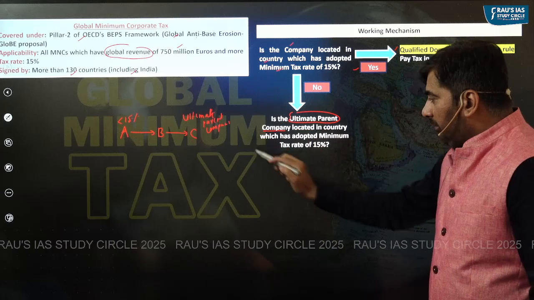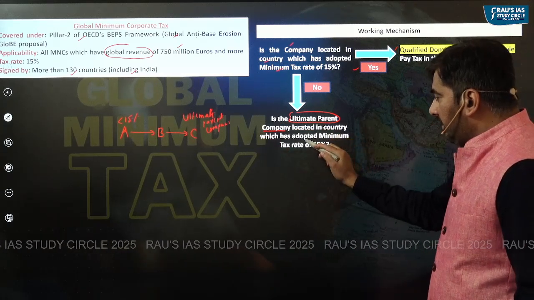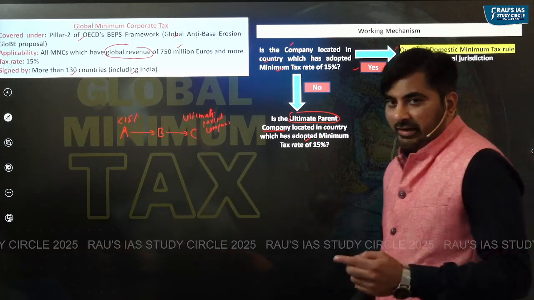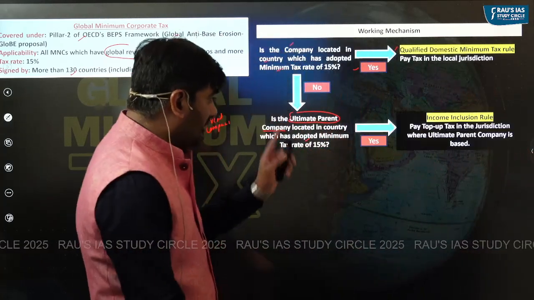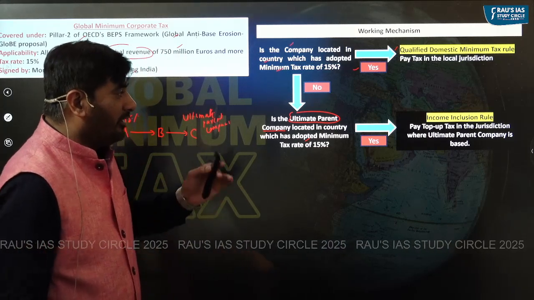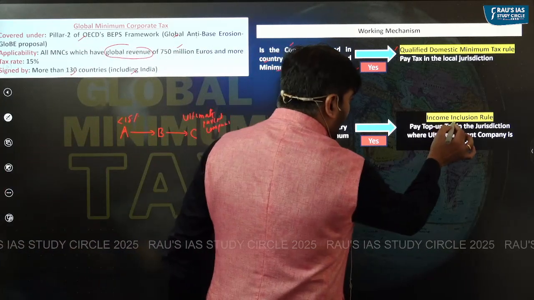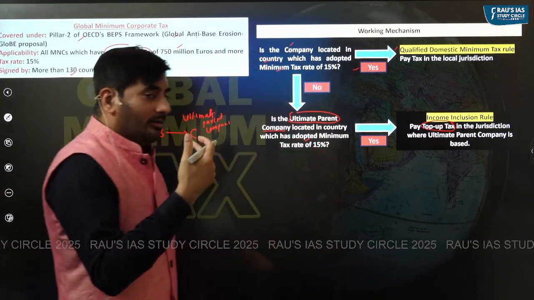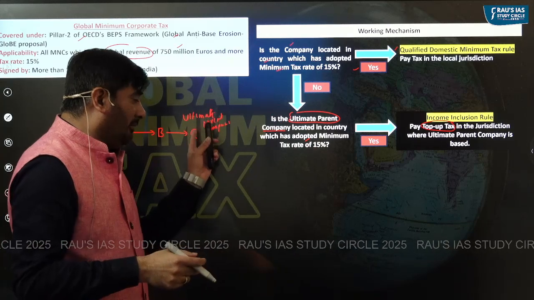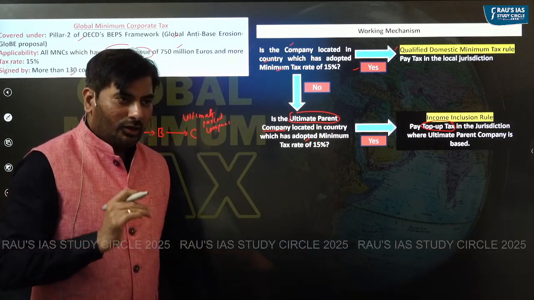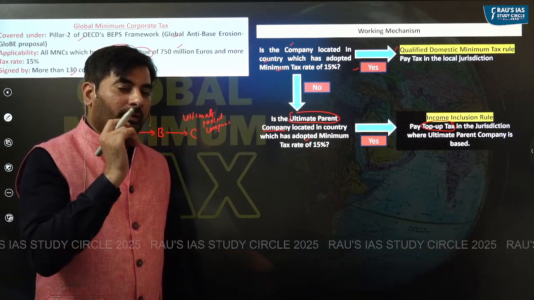Is the ultimate parent company located in a country which has adopted minimum tax rate of 15%? If it is yes, in that particular case, the company will pay what is called top up tax in the country where the ultimate parent company is located or based. So what do you mean by top up tax?